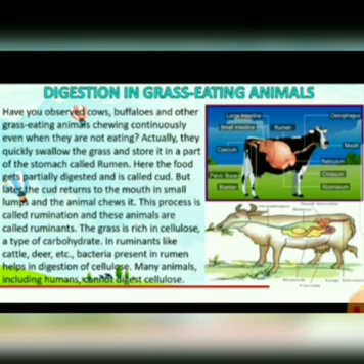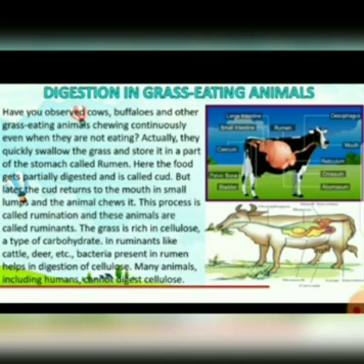But later the cud returns to the mouth in small lumps and the animal chews it. Again from the rumen it comes to the mouth, and there it chews properly. This process is called rumination. And these animals are called ruminants. So what are these animals known as? Ruminants. The grass is rich in cellulose, a type of carbohydrate.